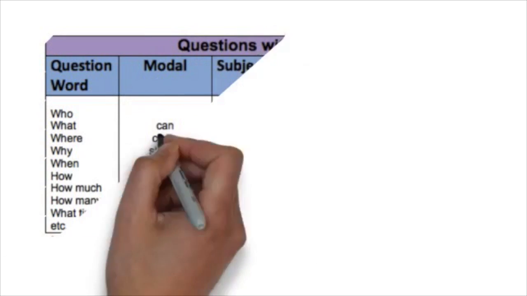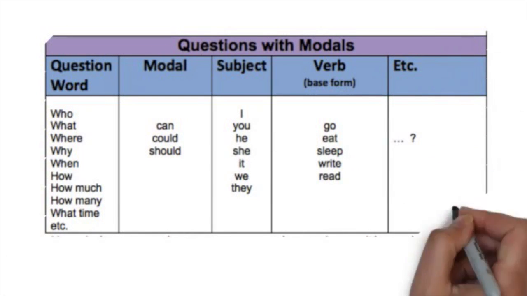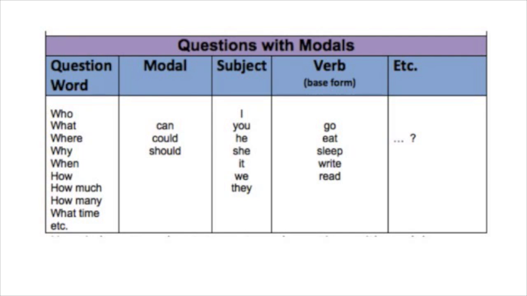First, let's look at this table. So, again, there are two types of questions in English: information questions and yes or no questions. To make an information question using modals, first you will need to write an information question word such as who, what, or how many.